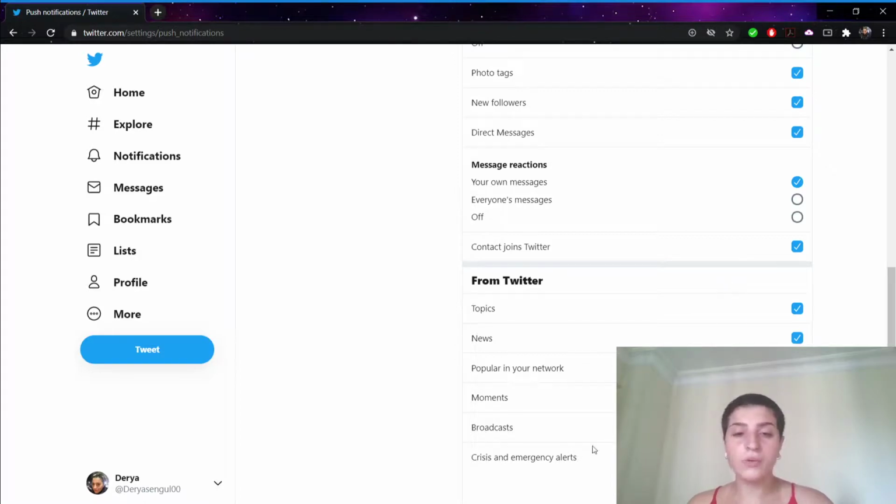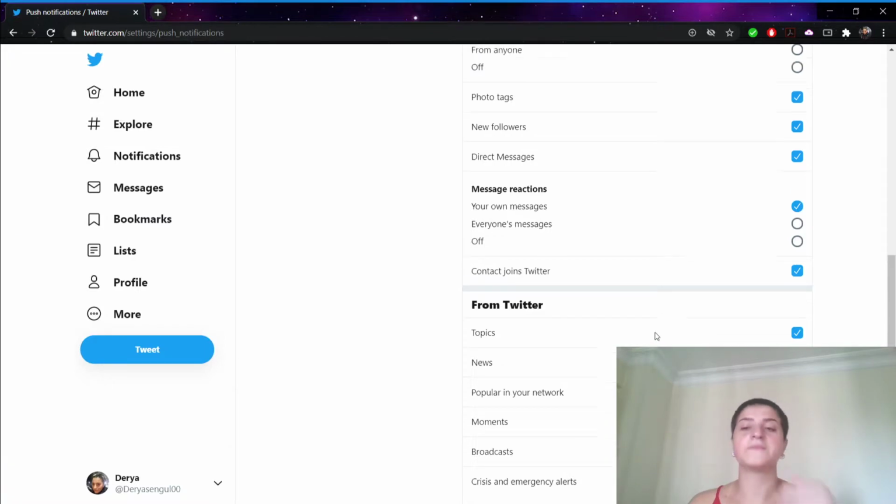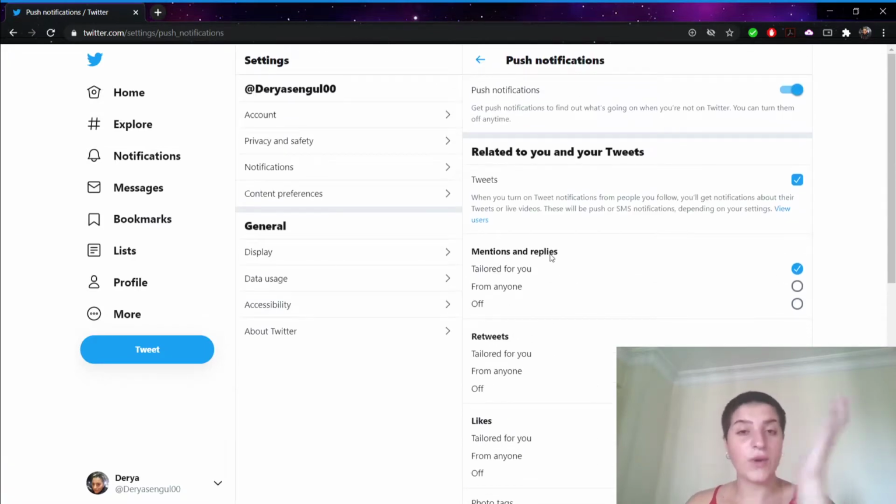Also from Twitter itself, we will know about topics, news, popular in your network, moments, broadcasts, and crisis and emergency alerts. If you're an anxious person and you don't want to know about it, you can just click on it and it's going to turn it off. But I want to know about them so I can be prepared, so I'm going to leave it on. So this is the way to do it.